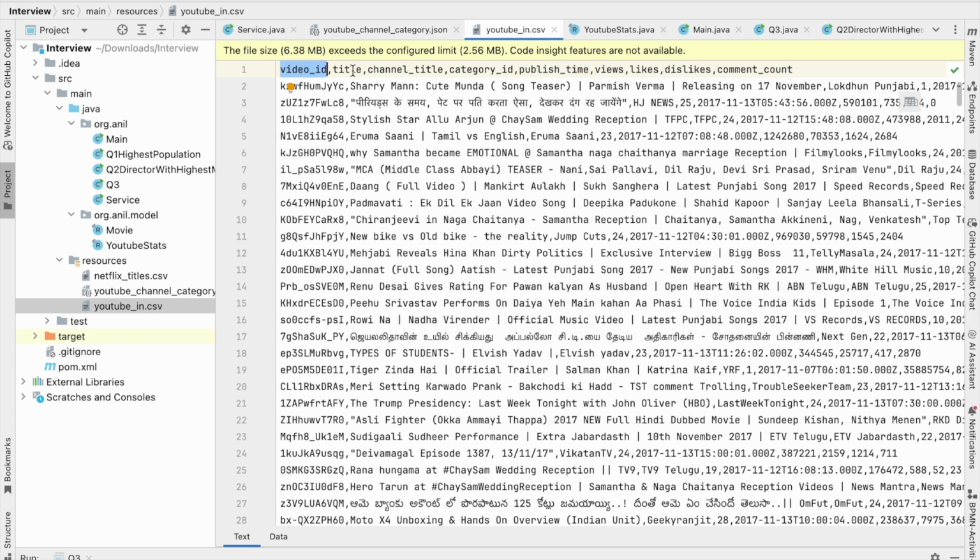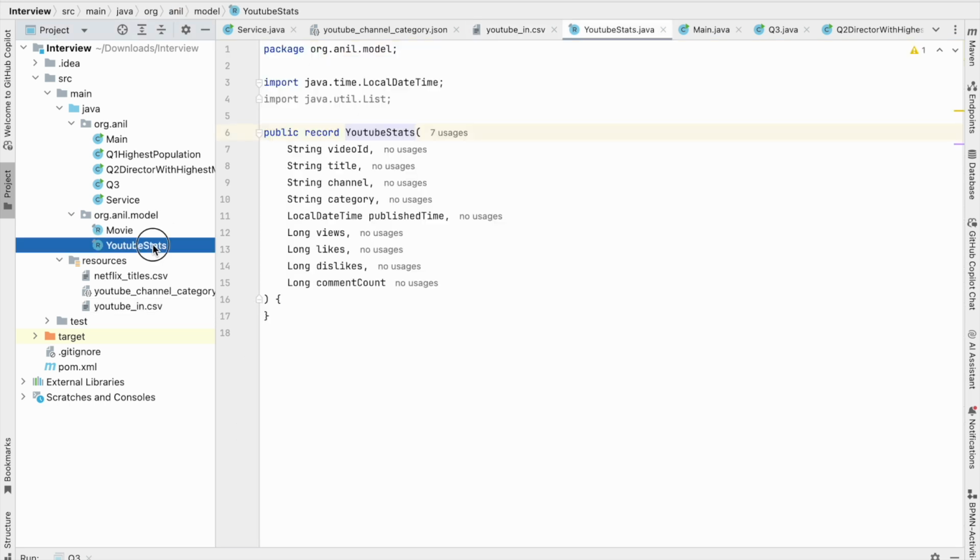One is video ID, second is title, third one is channel title, fourth one is category ID, fifth one is publish time, views, likes, dislikes and comment count. And how we have modeled this data: under this YouTube stats we have video ID, title, channel, category, publish time, views, likes, dislikes and comment count. I have taken this dataset from Kaggle, a very popular site for datasets. And now we are going to see some questions and how we have